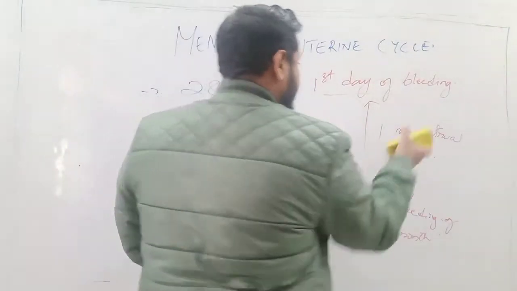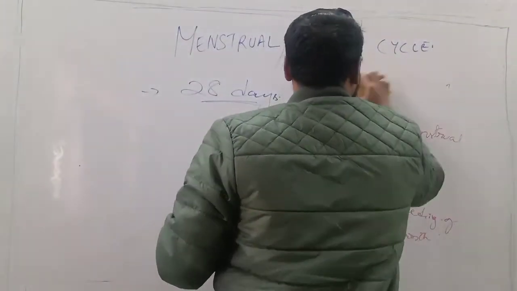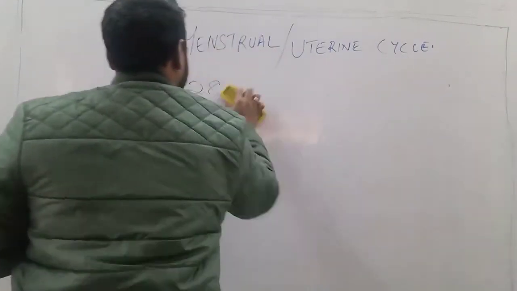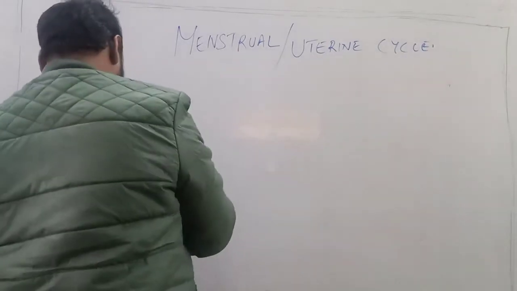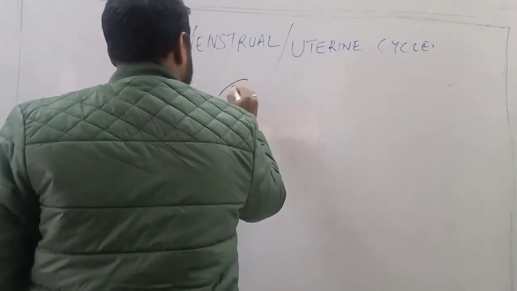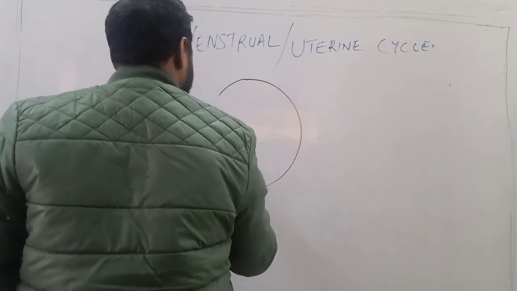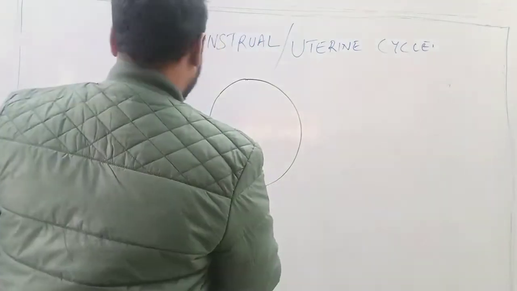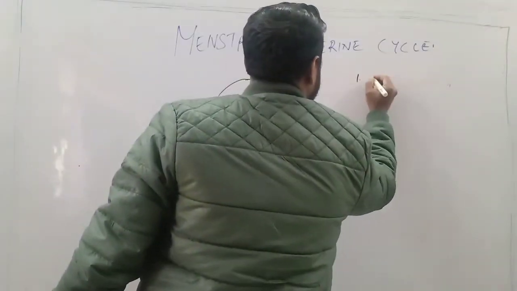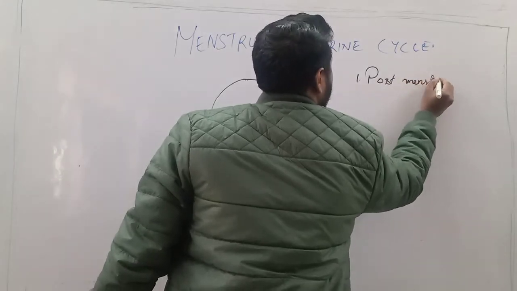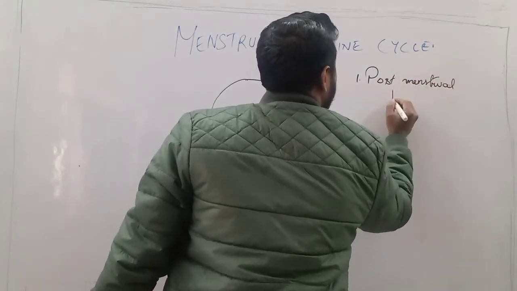The first phase is the post-menstrual phase.